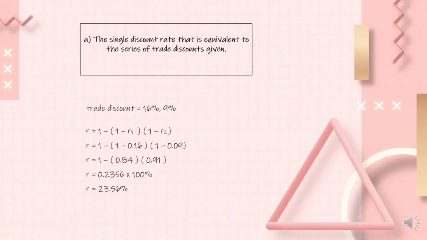So the trade discounts given are 16% and 9%. The formula we will use is R equal to 1 minus bracket 1 minus R1 close bracket multiplied with bracket 1 minus R2 close bracket. So R equal to 1 minus open bracket 1 minus 0.16 close bracket multiplied with bracket 1 minus 0.09 close bracket. So R equal to 1 minus open bracket 0.84 close bracket multiplied with open bracket 0.91 close bracket. So R equal to 0.2356 and then we multiply with 100% to get the percentage. So R equal to 23.56%.